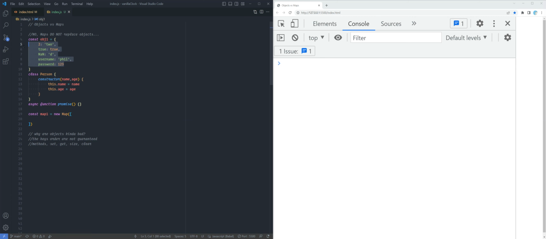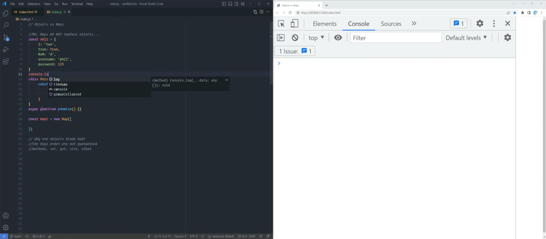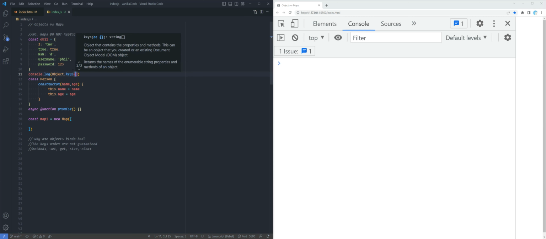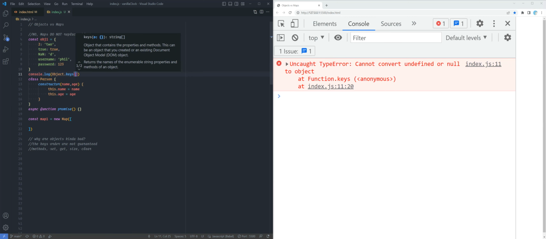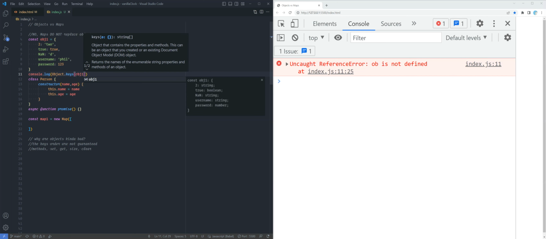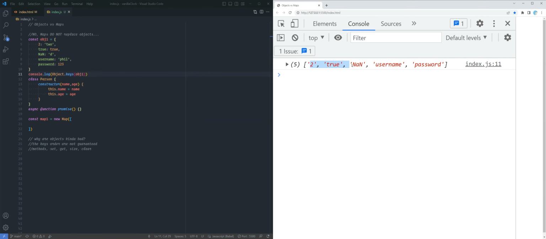Now, to prove that they do convert these to strings, we can do something like console.log, capital O Object.keys. Whatever object you pass in here, it will return an array displaying the keys of that object. See how all the keys are strings? Okay, now let's talk about maps.